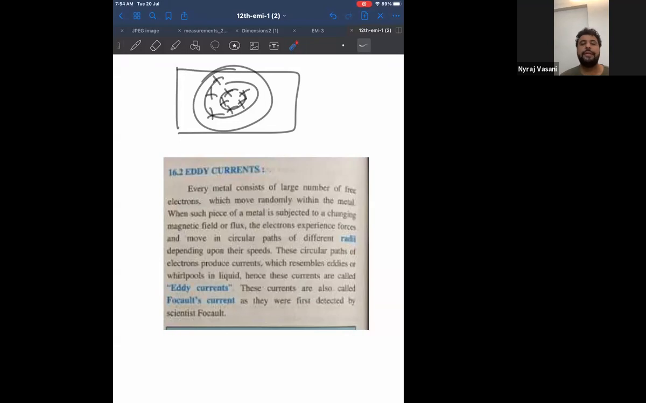So I want you to write this paragraph as it is. Did you understand? Very simple concept, eddy current or circular current. Start right.